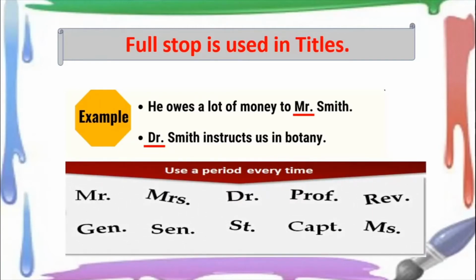You use a period after titles like this: Mr., Mrs., Doctor, Professor, Reverend, Captain, Saint, General, etc. So the very first use of full stop is we use it in titles.